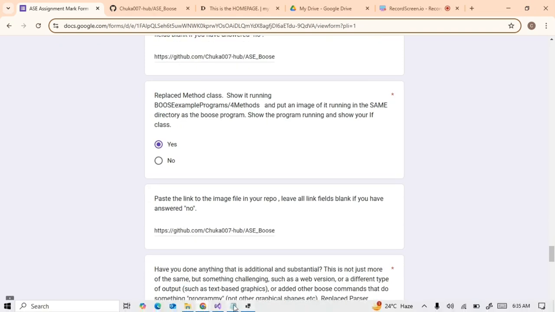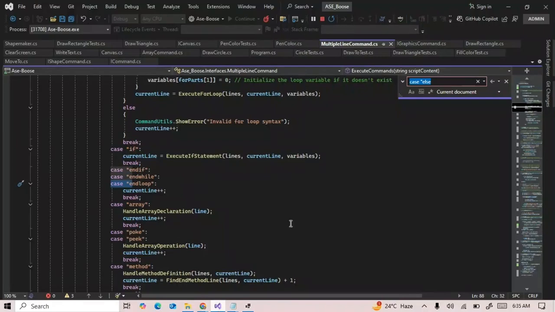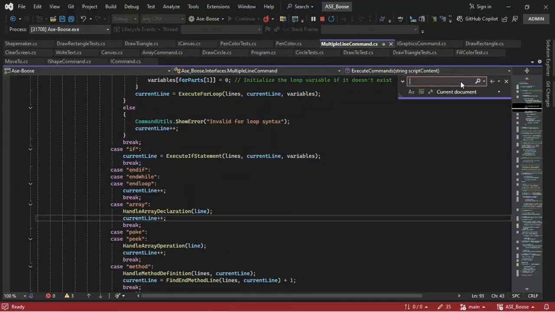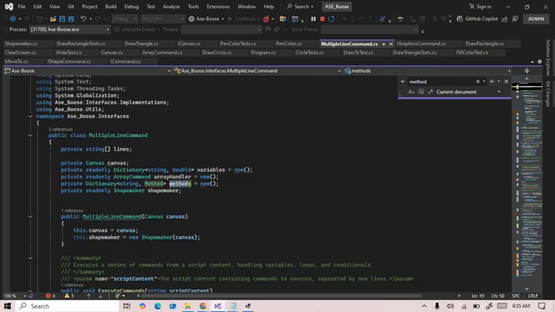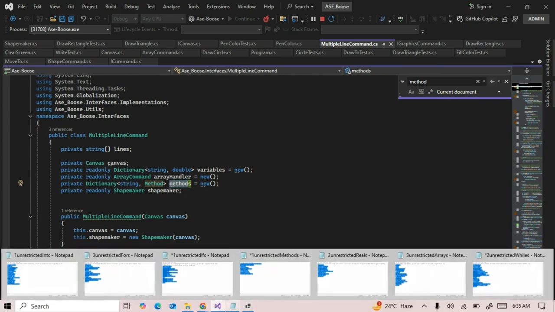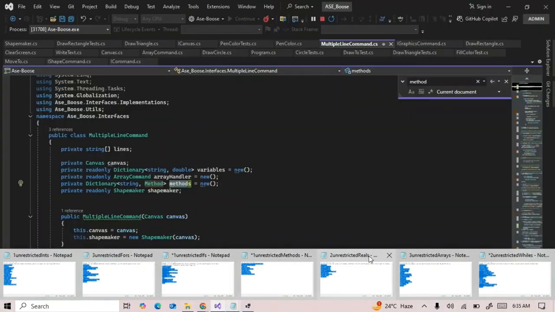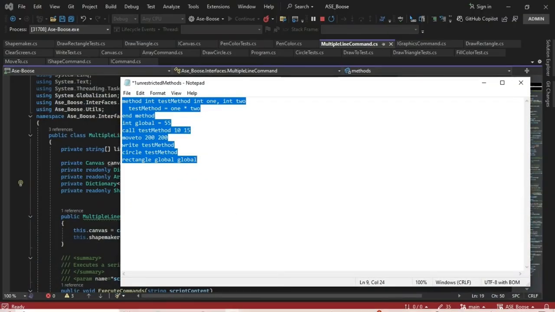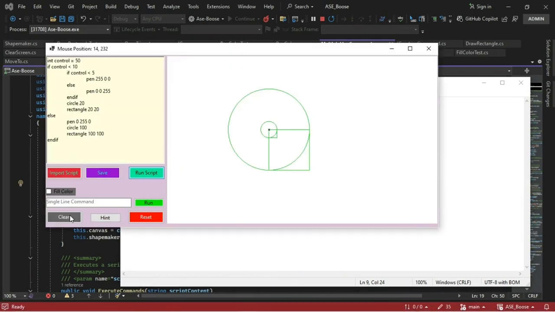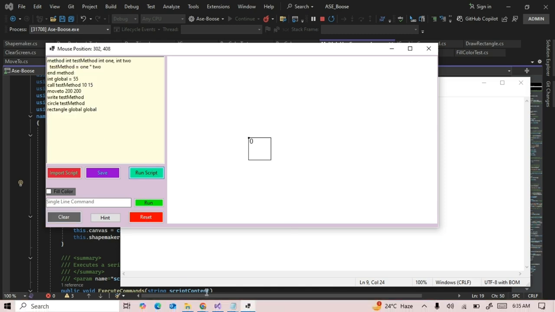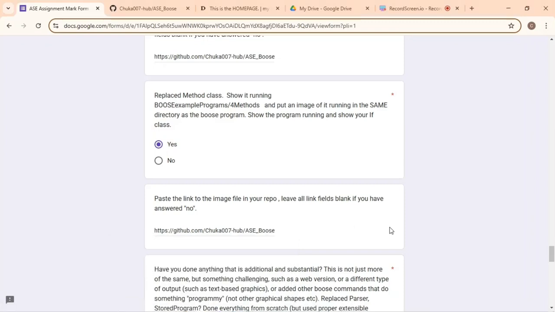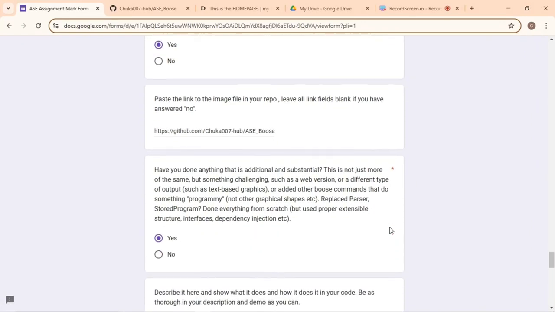Replace method class, show it running methods. I also replaced the method vocal. So yeah, this is one of the implementations in my code with the methods dictionary. And I would run unrestricted methods. To run this, I need to clear the canvas and reset its position and run the script. As you can see, it runs unrestricted methods. And I have pasted the link to my image file in my repository.